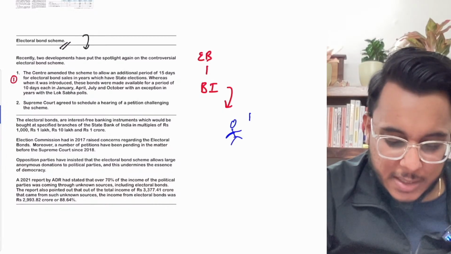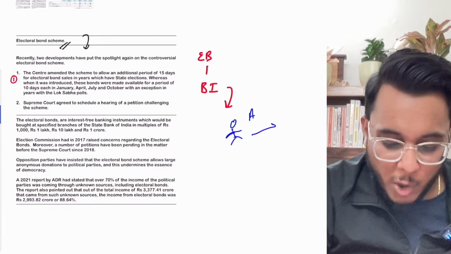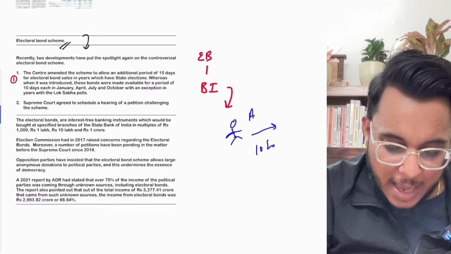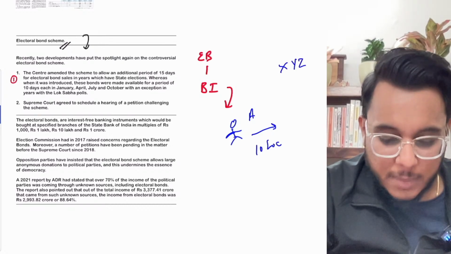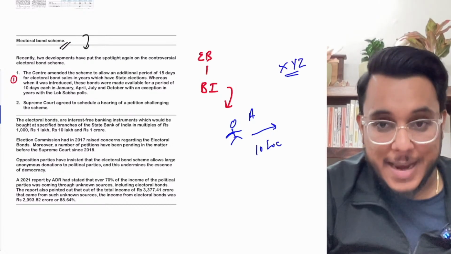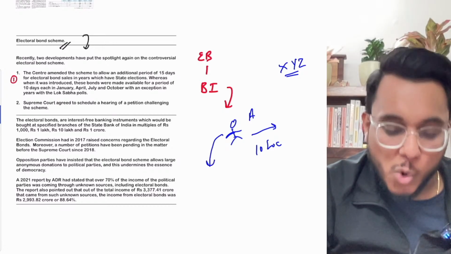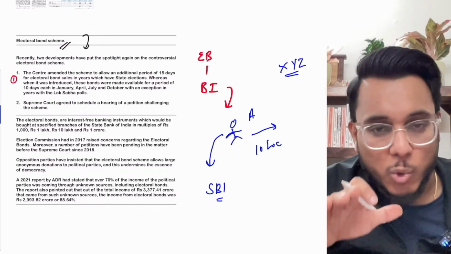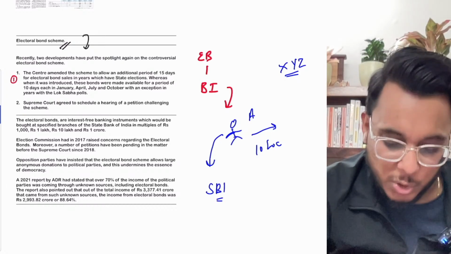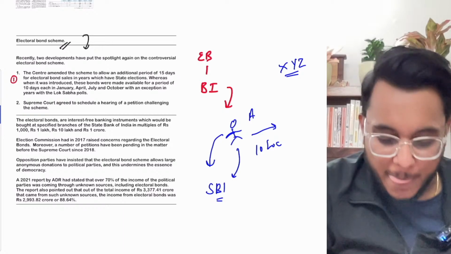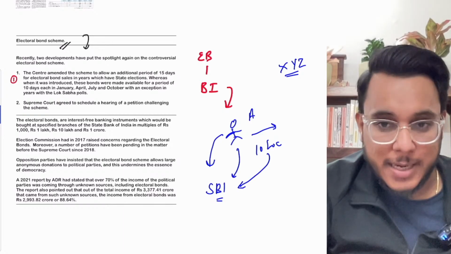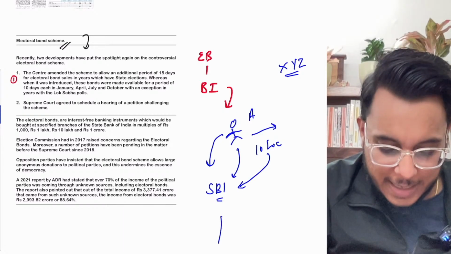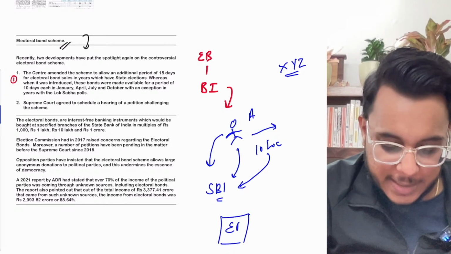Suppose this is Mr. A, and Mr. A wants to donate 10 lakh rupees to the XYZ political party. What can Mr. A do? Mr. A will go to the State Bank of India. Right now, SBI is the designated bank to sell electoral bonds. So Mr. A will give these 10 lakh rupees to the State Bank of India and ask for an electoral bond.